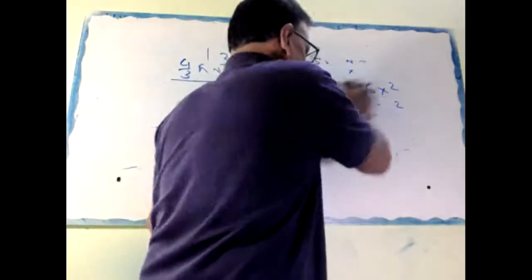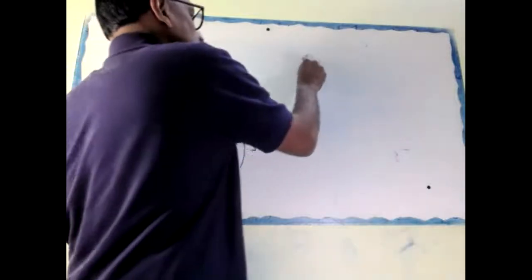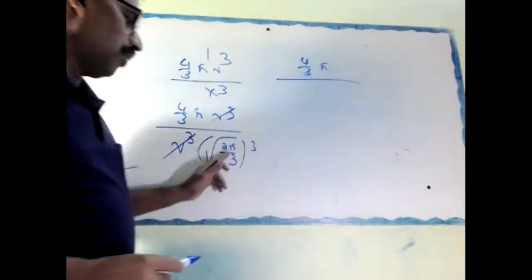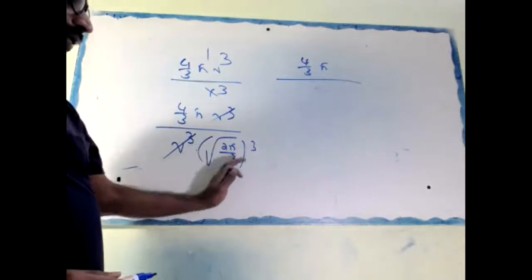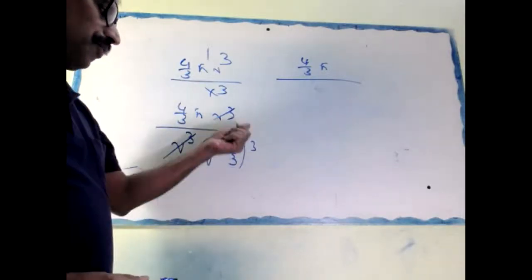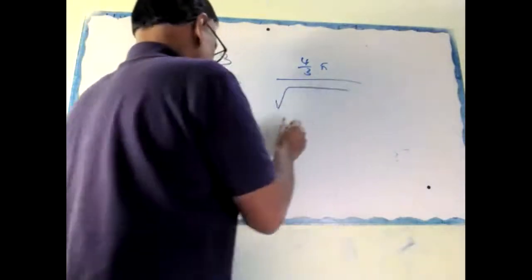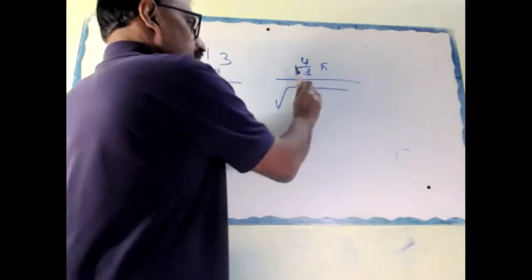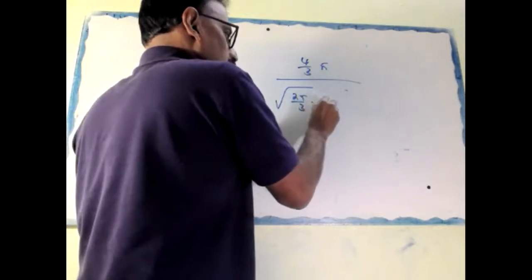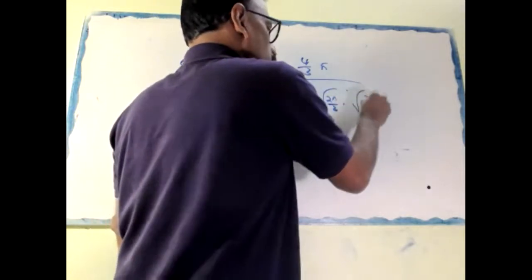Here, look, 4 by 3 pi divided by root of pi whole cube. That is root of pi by 3, root of pi by 3, root of pi, like this. Root of pi by 3 into root of 2 pi by 3 into root of 2 pi by 3.